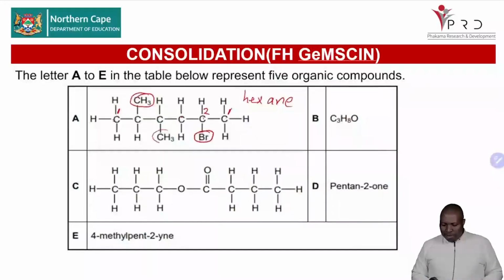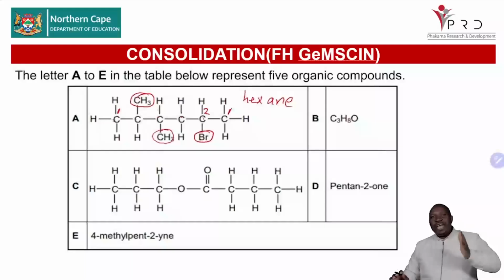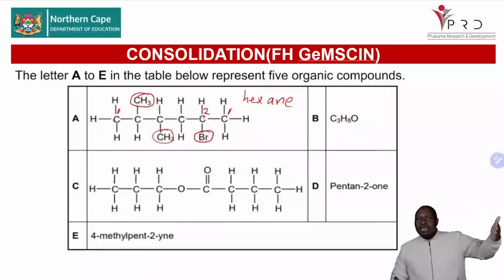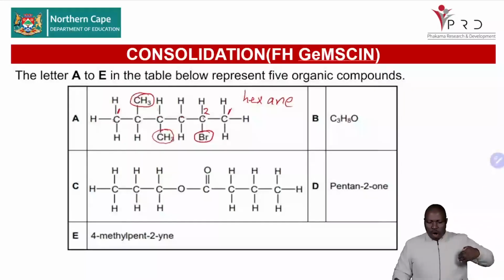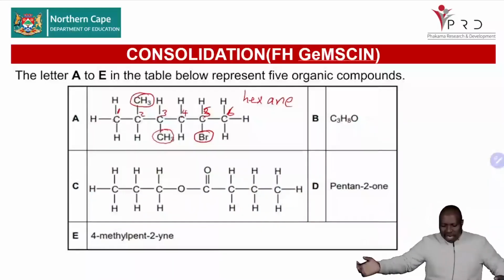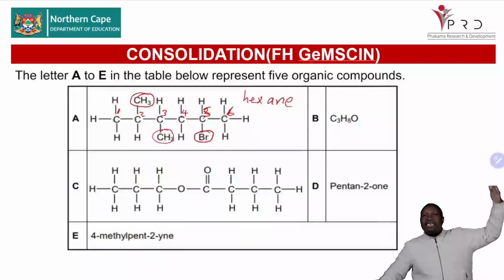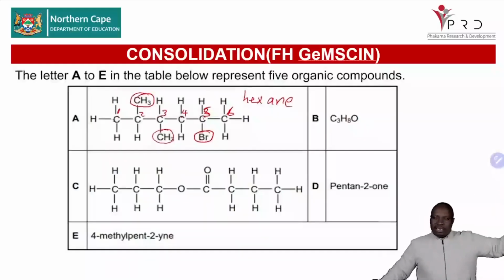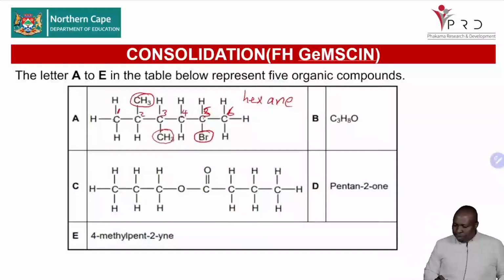What do we get? We get a methyl in carbon number 3 from this side. Carbon number 3 from the other side, there is nothing. There are only hydrogens. So I'm going to prefer the left-hand side because it's the mostly substituted side. So when I say this is carbon number 1, number 2, number 3, number 4, number 5, number 6, you will understand me. I don't hate bromo, but on the left I have many substituents. So always when I'm preferring, I will prefer the mostly substituted side. So I will prefer the left. Hence, when I'm numbering, I will number like that.